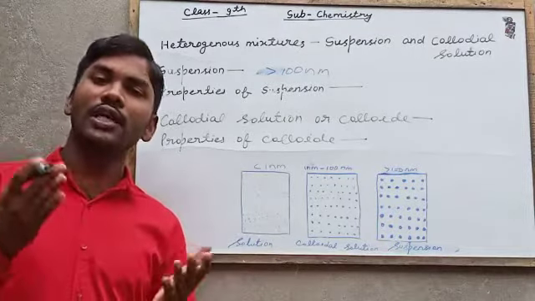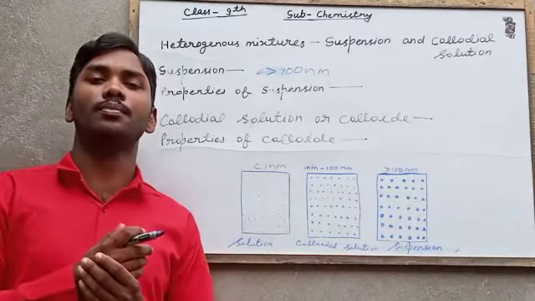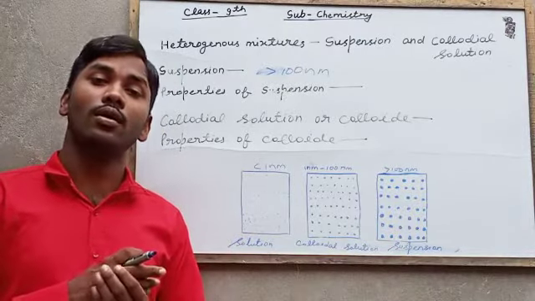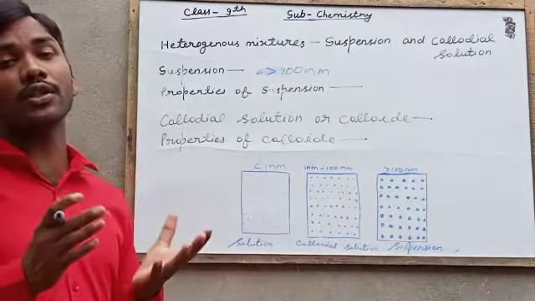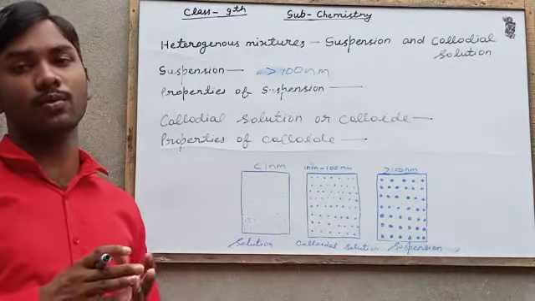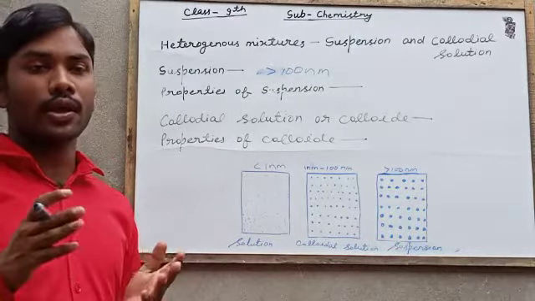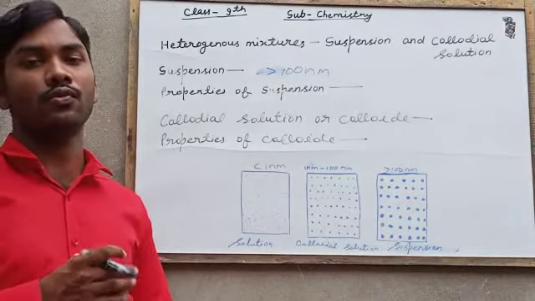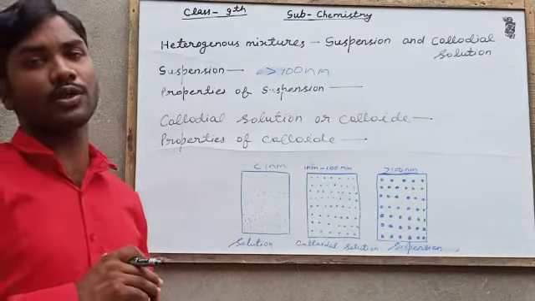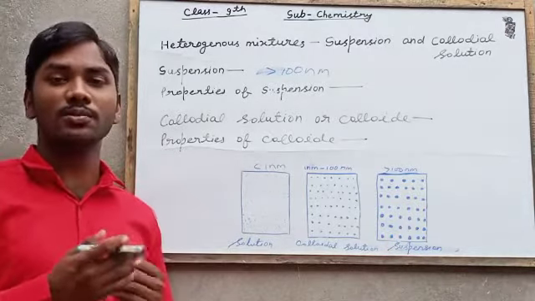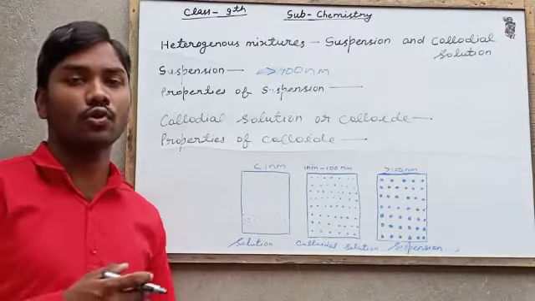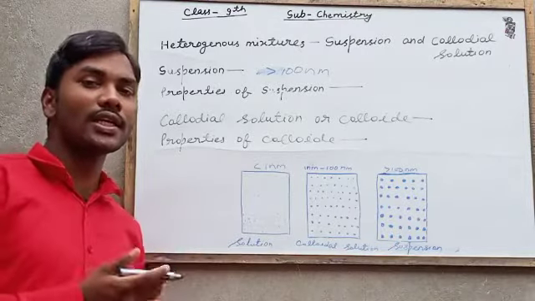And the second one is the dispersion medium, which is found in larger quantities. For example, in milk, water is the dispersion medium. All the things are dispersed in water. So colloids have mainly two components.